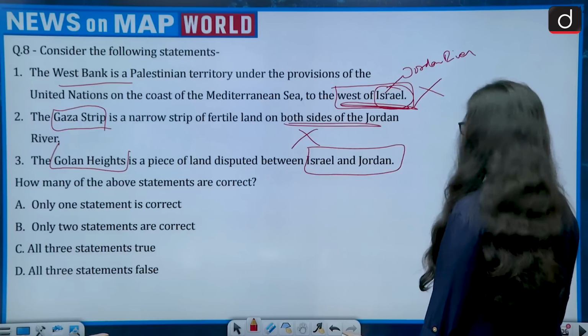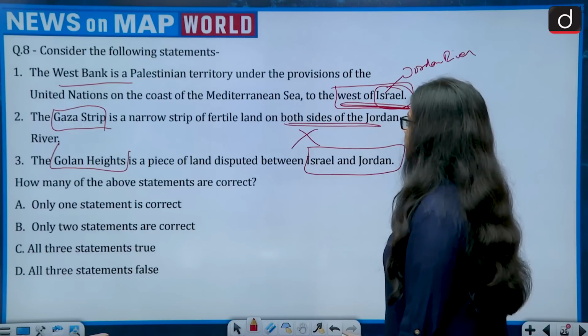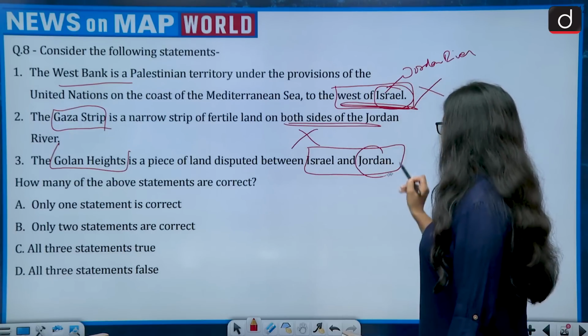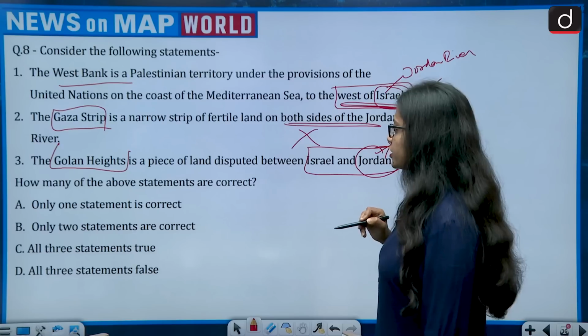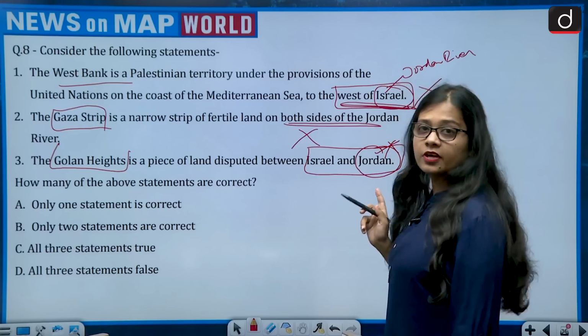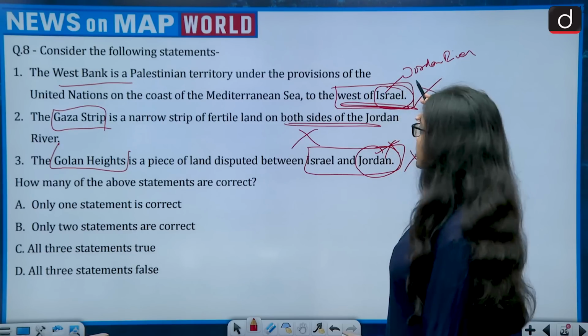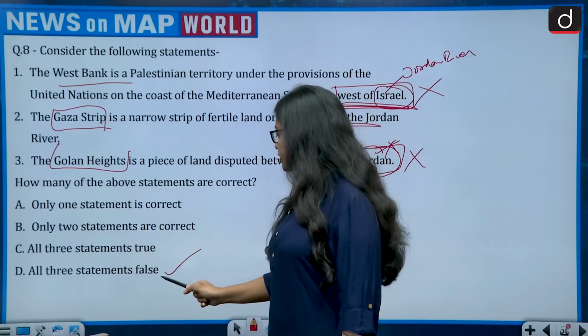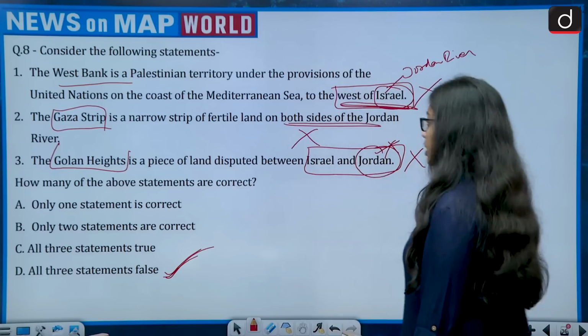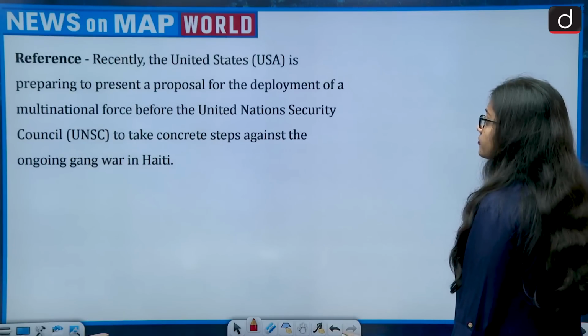Now let's see this. The Golan Heights is a piece of land disputed between Israel and Jordan? No. Then this is wrong. What the question is asking is how many of the above statements are correct? First is wrong, second is wrong, third is wrong. All three are wrong. It means all three statements are false. Now moving on to the next question.